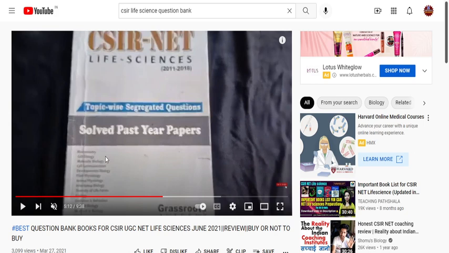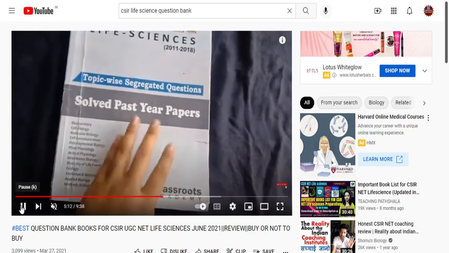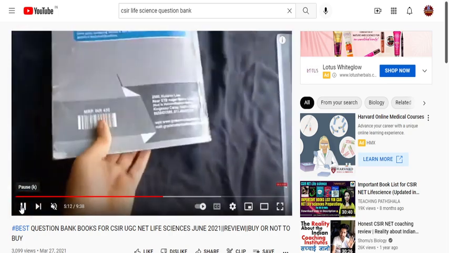So while revising the previous year question papers, make sure you buy the book which consists of topic-wise segregated questions, like this particular book which has been given by Grassroot Academy, and Pathfinder is also publishing this topic-wise segregated question paper booklet. It will be very much helpful, friends. Under this particular booklet, you can revise questions asked from 2012 till June 2021. So you can refer to this particular book, which will be very much helpful.